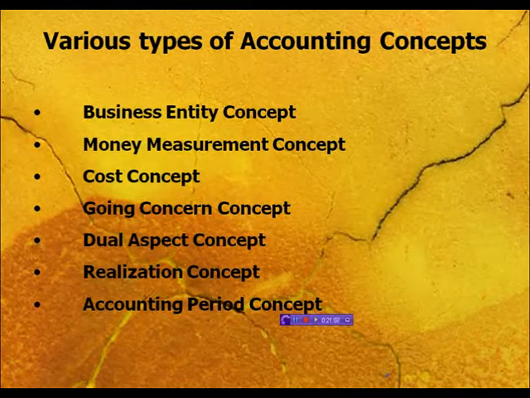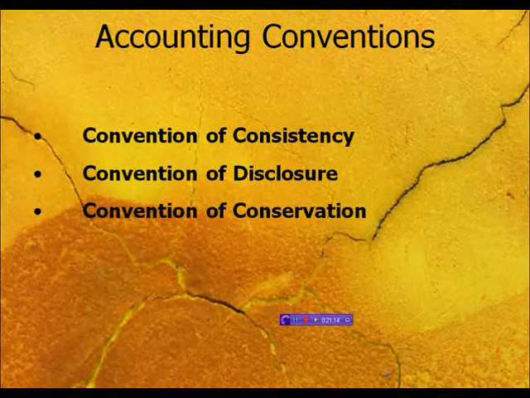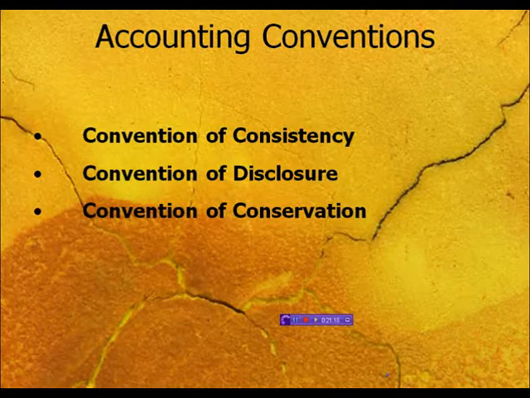In case of accounting conventions, we have only 3 conventions. First is the convention of consistency, next is the convention of disclosure, and last is the convention of conservatism.